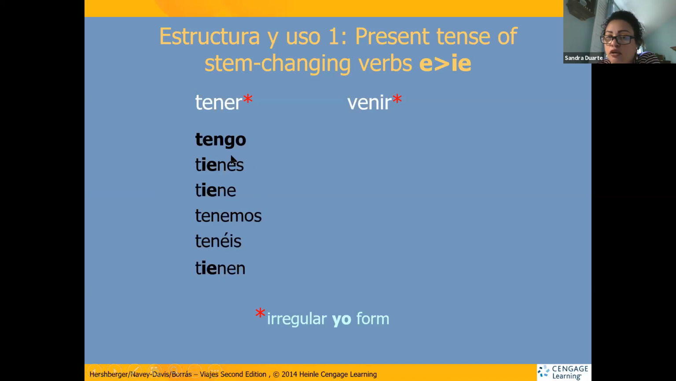Okay, these are to take note. Please make notes on this. Here's the other verb, venir. Venir means to come. Tener means to have.